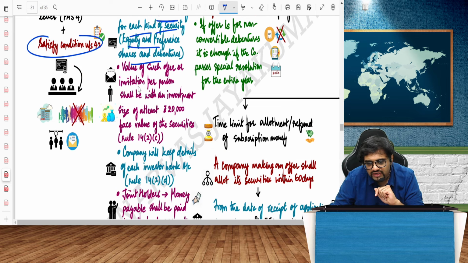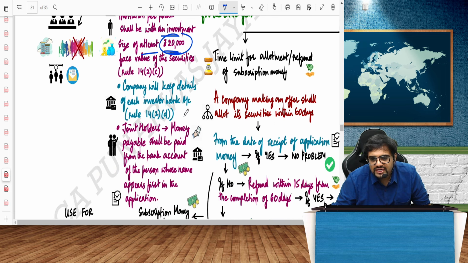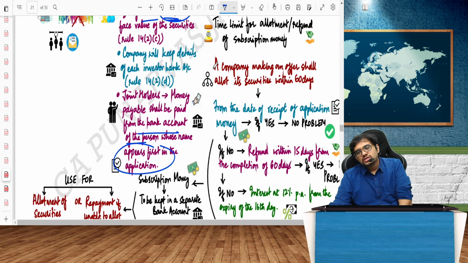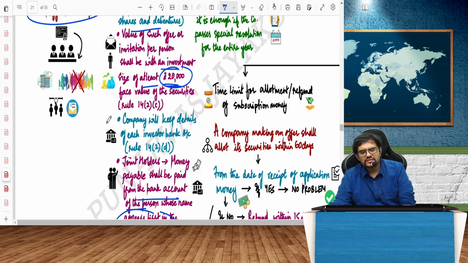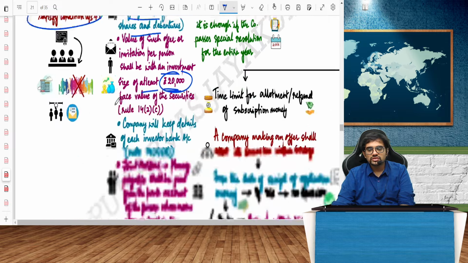Value of such offer or invitation per person shall be with an investment size of at least 20,000 rupees. So face value 20,000 minimum you should invest. The company will keep details of investors in the bank account. For joint holders, money payable shall be paid from the bank account of the person whose name appears first. So 200 people, 200 each, equity separate, preference separate. That 200 does not include what? Investment made by QIB, qualified institutional buyers, or investment made under ESOP, that is employee stock option plan.